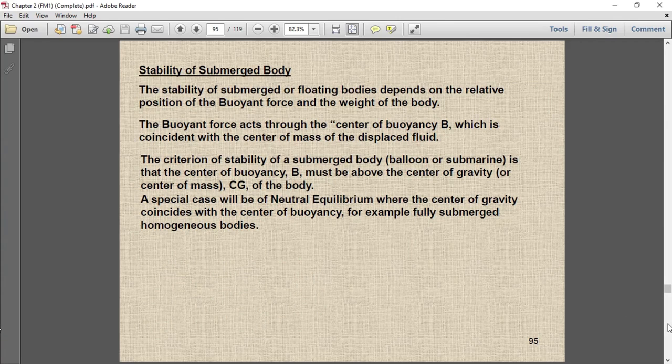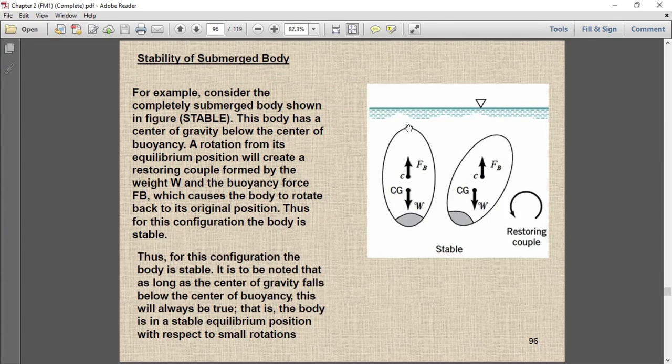So let's see the condition here. This is a balloon, and it is heavier at the bottom and lighter at the top. This is the weight of the object acting downward, because more mass is here, so the center of weight or center of gravity is acting somewhere at the bottom of the balloon. And this is the center of buoyancy, the center of the displaced fluid. What is the center of buoyancy? It is the center of the displaced fluid, where the buoyancy force is acting.